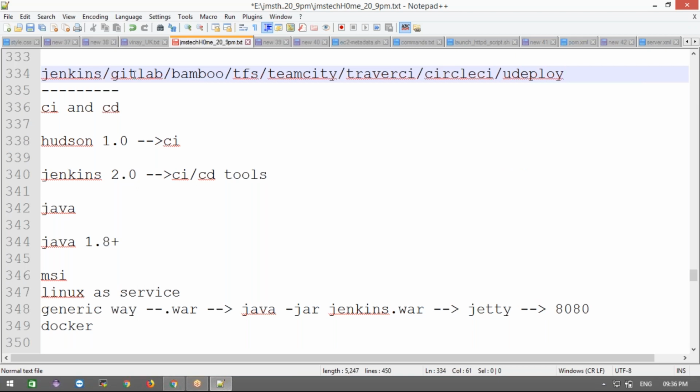Okay, all these are commercial ones. Some of these work as open source commercial, and it won't work with this many.